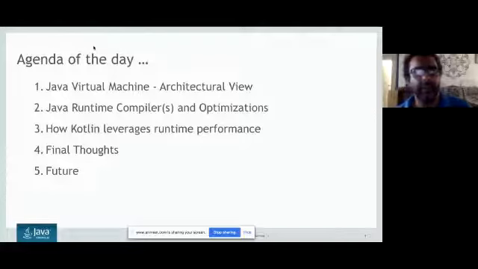So we'll talk about JVM architecture. We'll talk about compilers and optimization, and how Kotlin leverages the performance, and final thoughts, and what we are working on in the future.